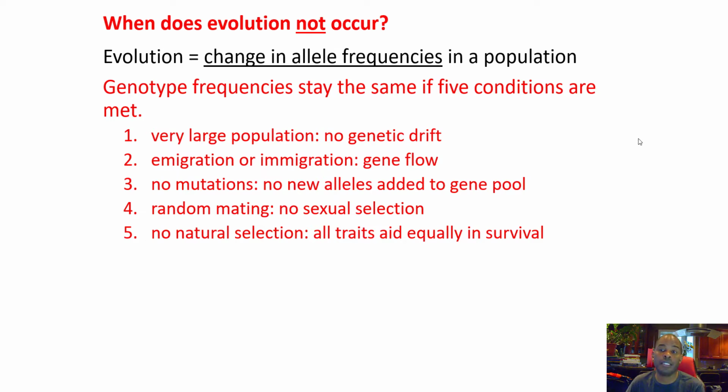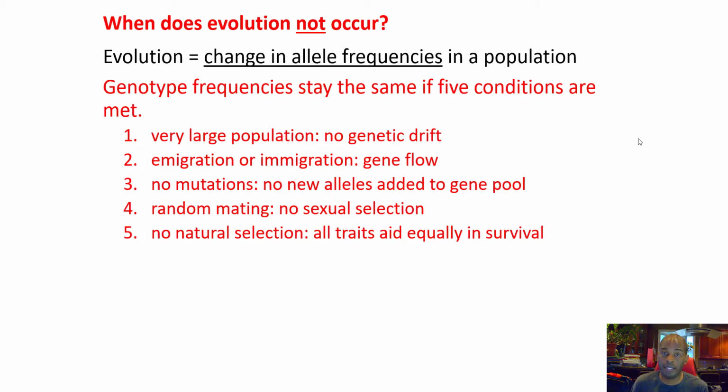The population is said to be in Hardy-Weinberg. If the population is in Hardy-Weinberg equilibrium, then it's not evolving. For a population not to evolve, the 5 conditions you see on the screen must be met, all 5. Very large population means there's little chance of genetic drift. Genetic drift will produce what you saw. We remove alleles. Emigration or immigration, that leads to gene flow, and evolution will not occur.